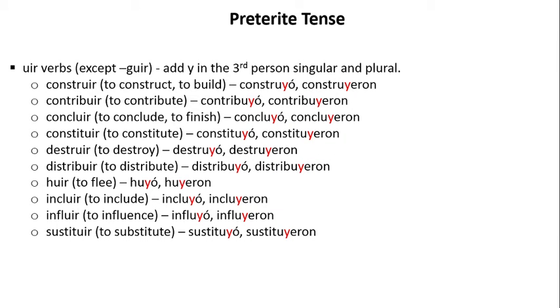Continuing in the preterite tense, these are UIR verbs except GUIR verbs. Here we add Y in the third person singular and plural. For construir, to construct, to build, it's construyó, construyeron. The other verbs would be contribuir, to contribute, concluir, to conclude, to finish, constituir, to constitute, destruir, to destroy, distribuir, to distribute, huir, to flee, incluir, to include, influir, to influence, and sustituir, to substitute.